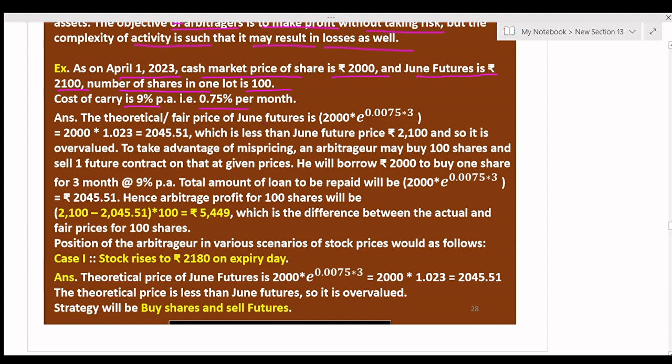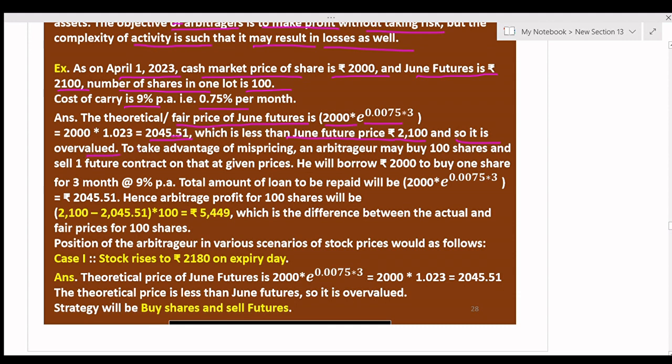Now we have to find out the theoretical price or fair price of the June future, which is equal to 2000 into e to the power RT. Here R is equal to 0.0075 and T is 3 months. That comes to rupees 2045.51. Now compare it with the future price. The future price is 2100, so the fair price is less than the June future price. So it is overvalued.